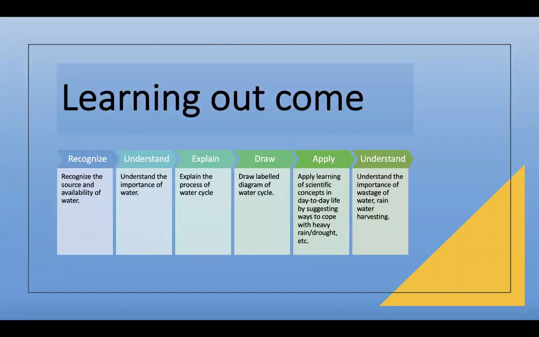The learning outcomes from this lesson: recognize the source and availability of water, understand the importance of water, explain the process of the water cycle, draw a labeled diagram of the water cycle, apply learning and scientific concepts in day-to-day life by suggesting ways to cope with heavy rain, and so on. Understand the importance of avoiding wastage of water, rainwater harvesting.